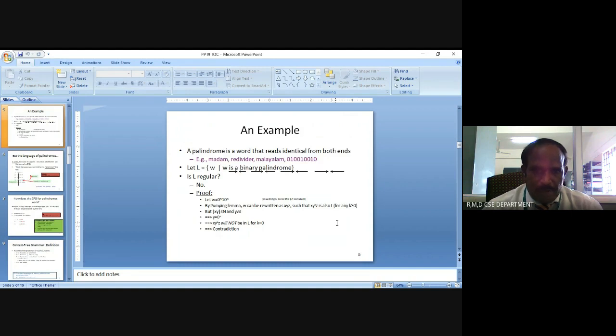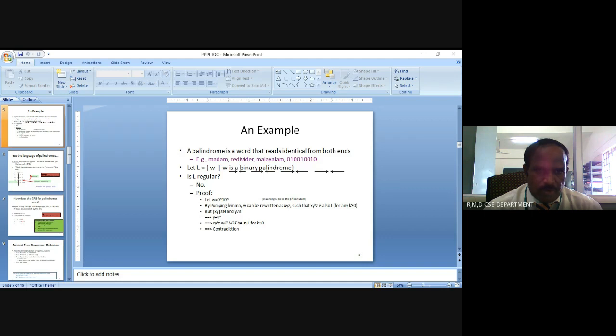As an example, a palindrome is a word that reads identically from both ends. For example, Madam, Redivider, Malayalam, and this binary entry. W is a binary palindrome. Is the language regular? No. So, proof for that.